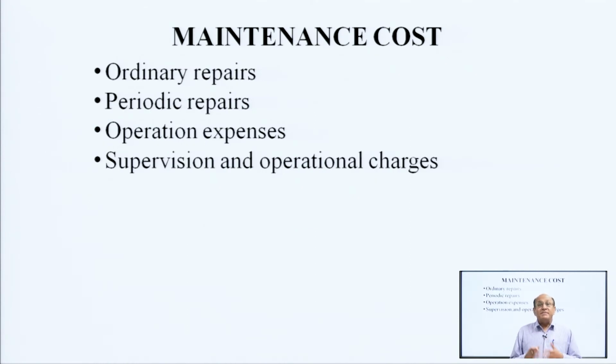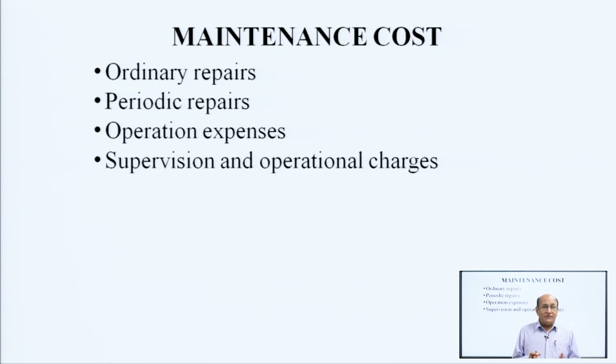Then come to the maintenance cost. That includes ordinary repairs, periodical repair, operational expenses, supervision and operational charges.